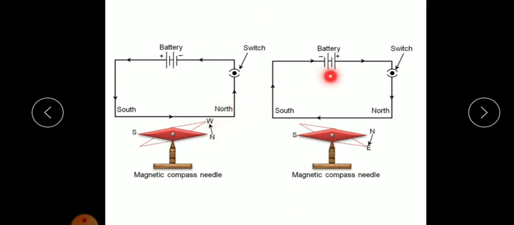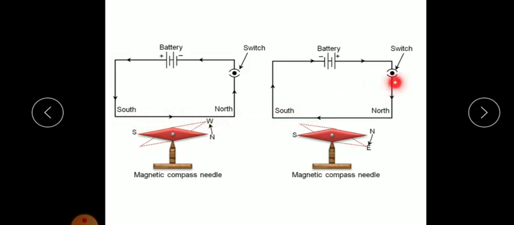Here you can see one more circuit. In this circuit, the polarity of this battery is reversed. Here you can see the positive here and negative is here. Now the current flows through this circuit from positive to negative in this direction. Here in this direction the current flows, that is from B to A. Here, A to B.